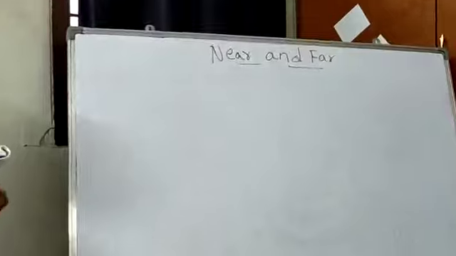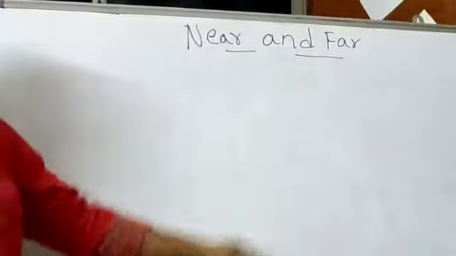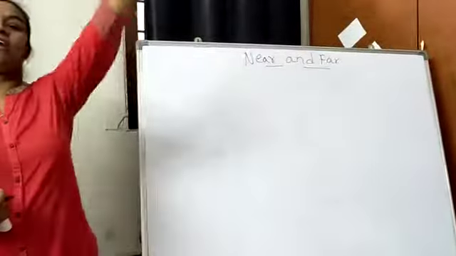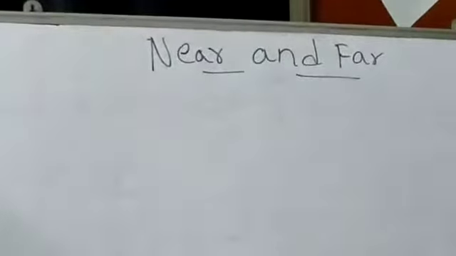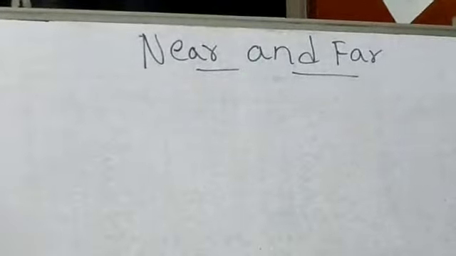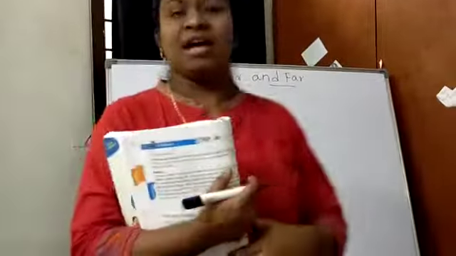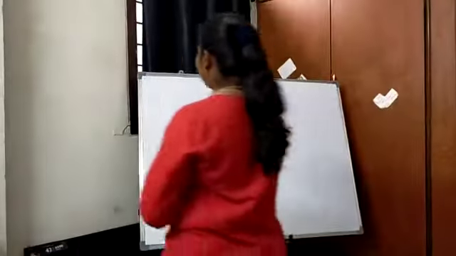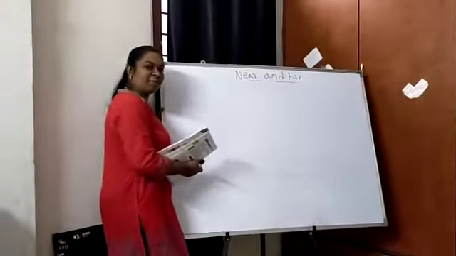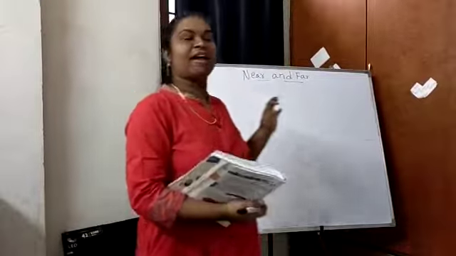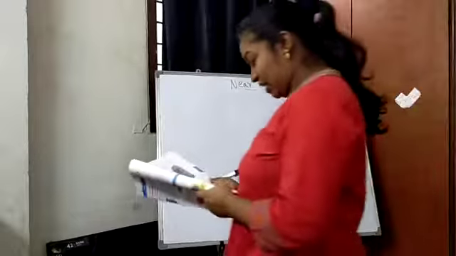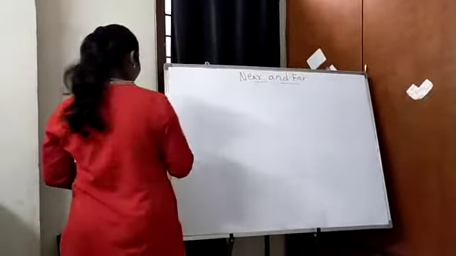The next concept we are dealing with is near and far. Daggara, dooram. Near ante daggara, far ante dooram. Now I am nearer to the board, whereas now I am farther from the board. Children, I am near the board, but now I am very far away from the board. So this is called near and far.